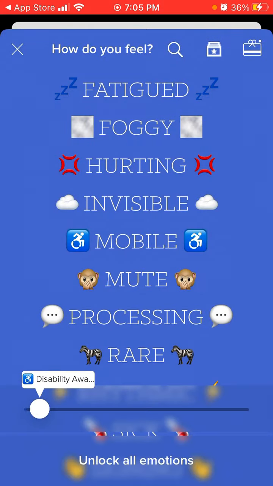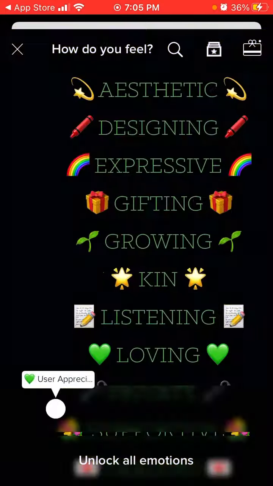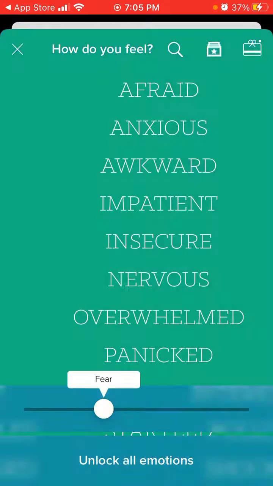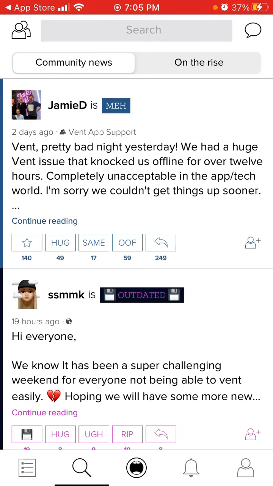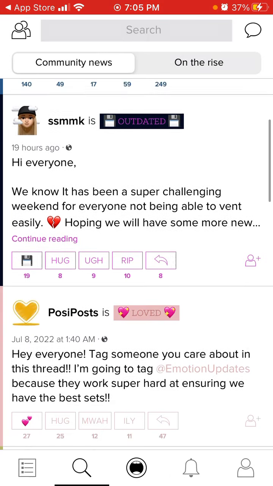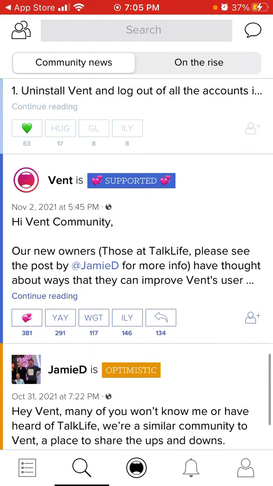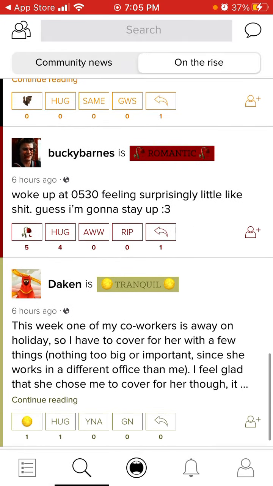And also here you can browse through emotions, so all types of feelings, you can just go through them, and that's the idea. That's the idea of the app, that this is a community where you share your feelings.